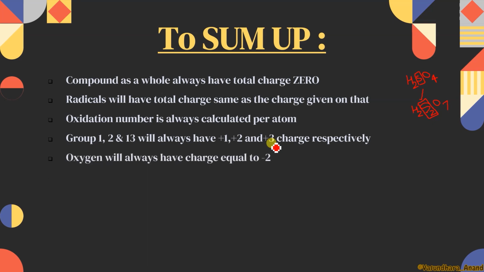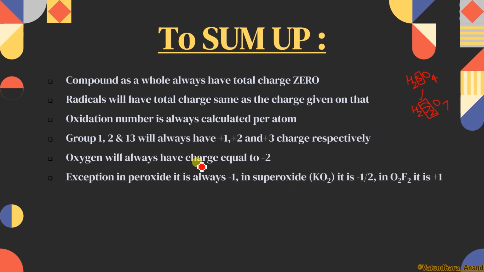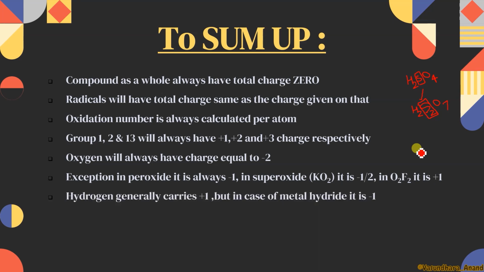Okay? Oxygen will always have charge equal to -2 with some exceptions, and those exceptions I told you: peroxide में हमेशा ये -1 होगा, and superoxide like KO2 it will be -1/2, and oxygen fluoride like O2F2 or OF2 it will be +1 and +2 respectively. I hope it is clear. Yes. Hydrogen generally carries +1 but in case of metal, अगर वो metal के साथ आ गया, metal hydride, then it will be -1. Fluorine will always show -1 oxidation state except HOF. This is the only compound where fluorine shows a different oxidation number. What will it be? +1.